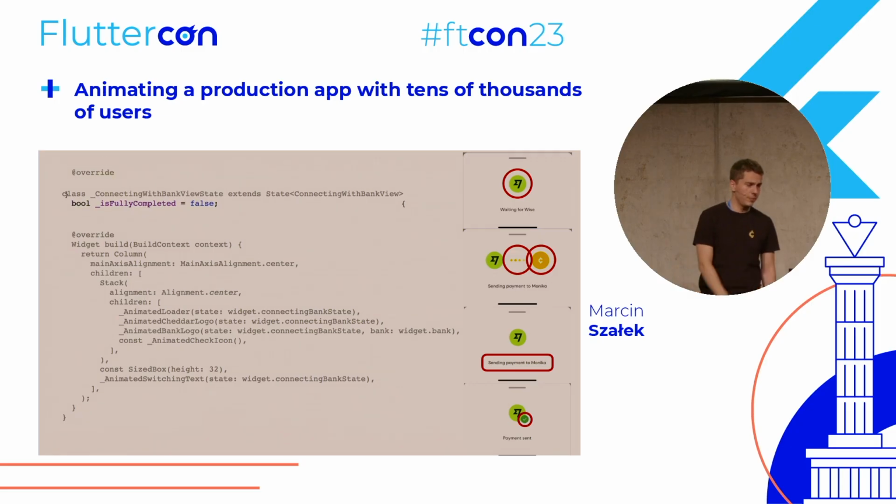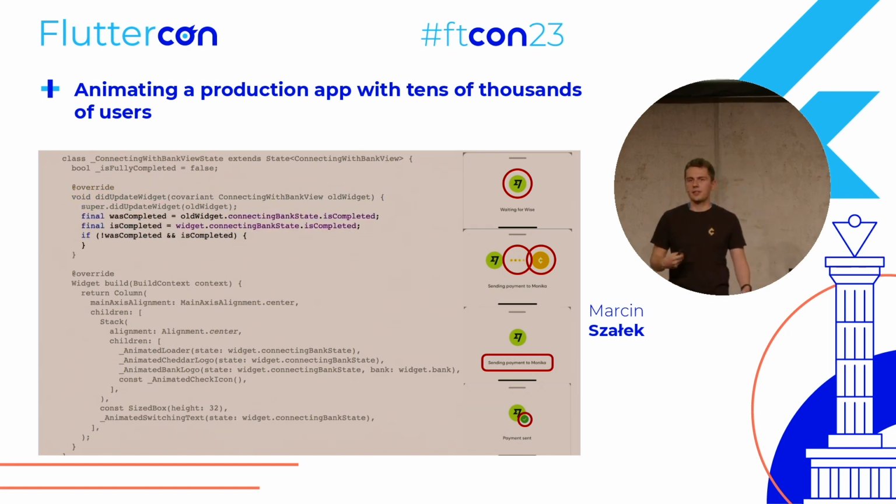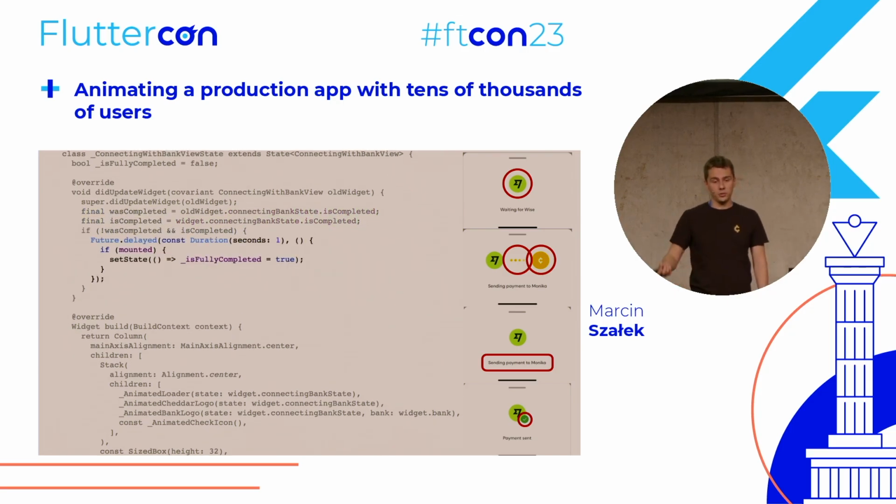And what we can do is we can use didUpdateWidget from the state. That will be called whenever properties of the widget change. We can see if the old widget was completed and if the new widget is completed. And if it wasn't completed and now it is, it means it's changed to completed. And if we detect this, we could just, with a delay of 1 second, change this flag, right? So basically after the state is completed, we wait 1 second and change this flag.